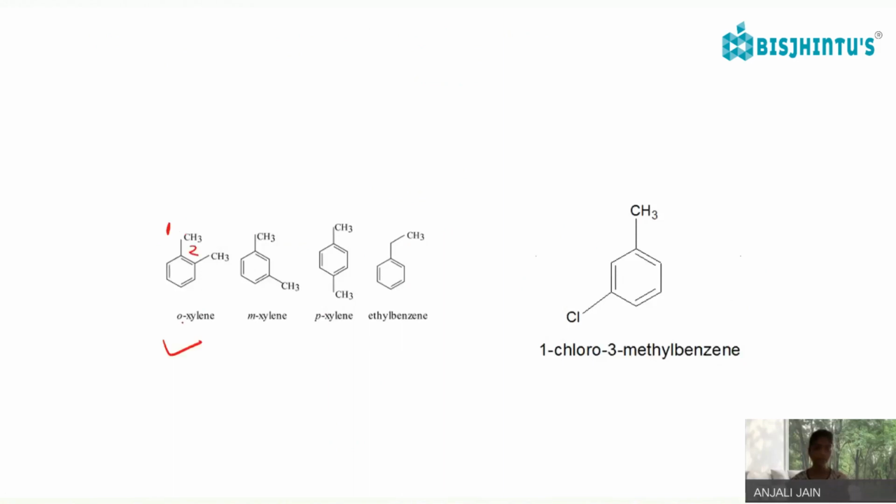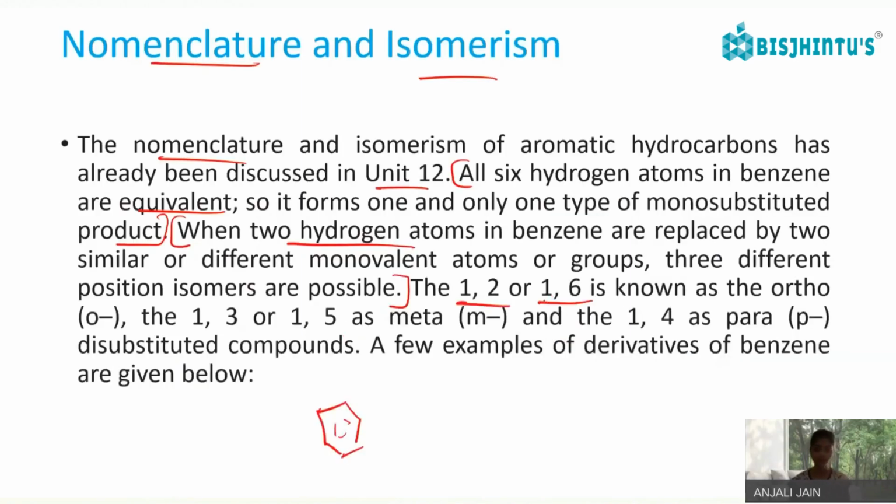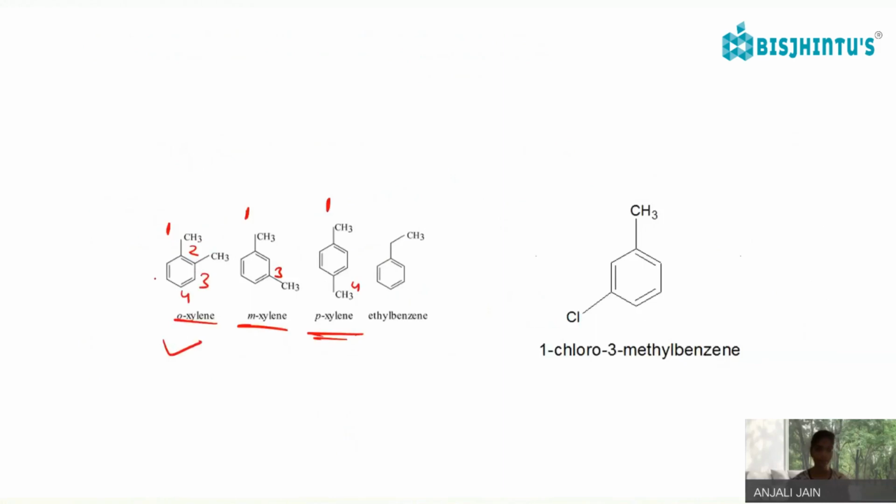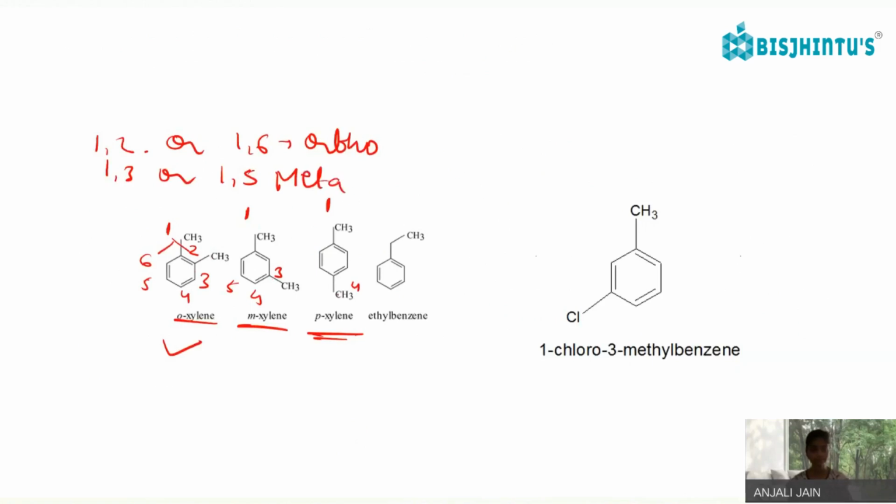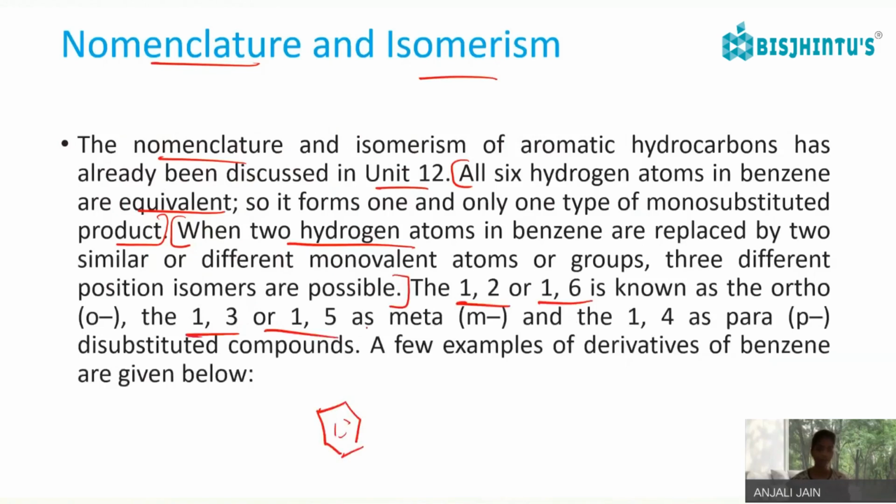So if it is at 1,2 position, it is ortho. If it is at 1,3 position, it is meta. If it is at 1,4 position, then it is para. Okay, so like 1, 2, 3, 4, 5, and 6. 1,2 or 1,6 will be our ortho, 1,3 or 1,5 will be our meta, and 1,4 will be our para.